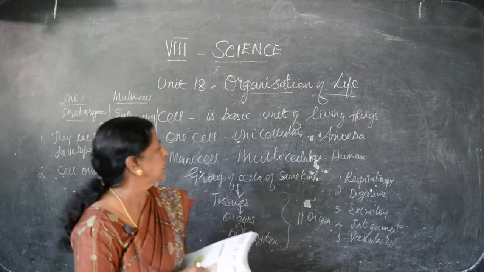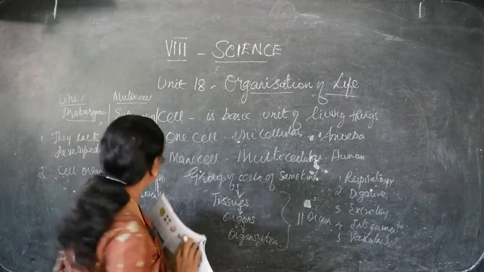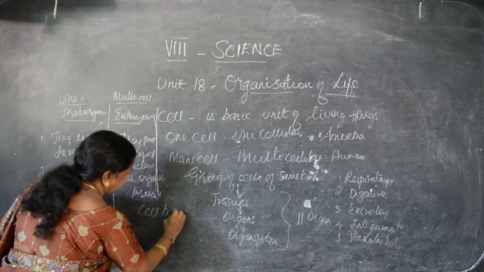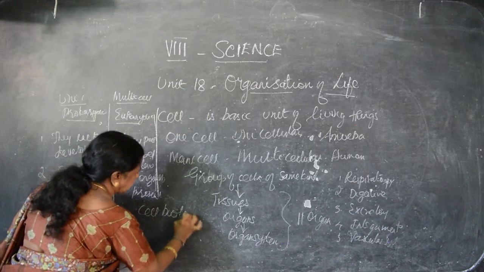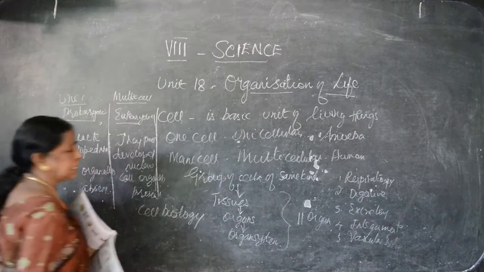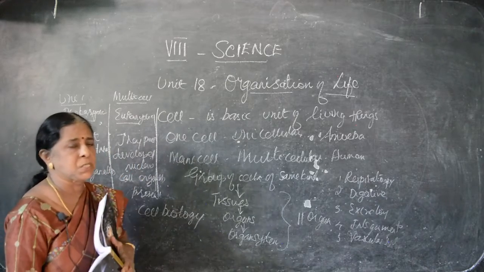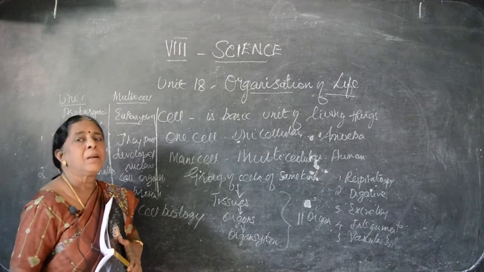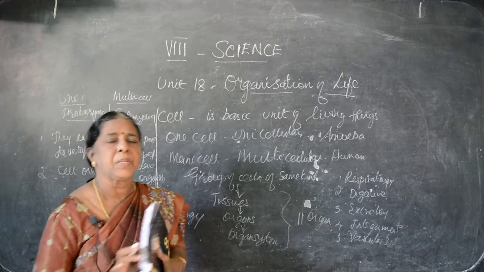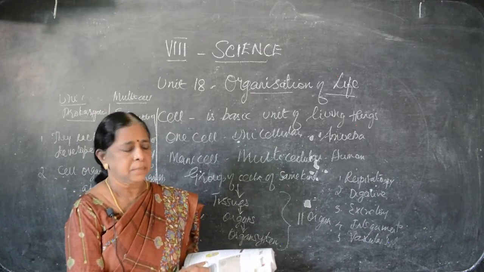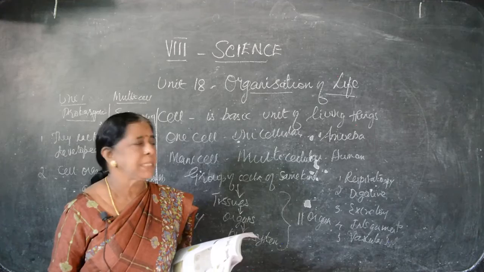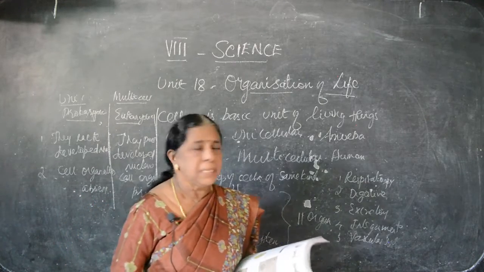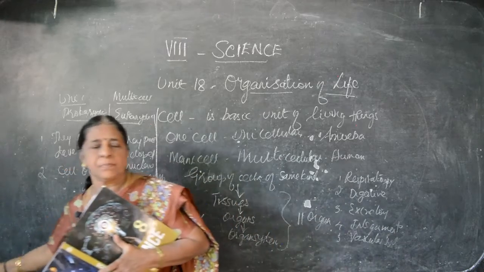Study of cell is known as cell biology. What is cell biology? Study of cell is known as cell biology. So there are different divisions of science. Cytology, morphology, external structures, morphology. So study of cell is cell biology, cytology. Taxonomy, classification of animals and plants is known as taxonomy. Genetics, heredity, like that many branches of science are there. Okay, let us go for the cell structure.